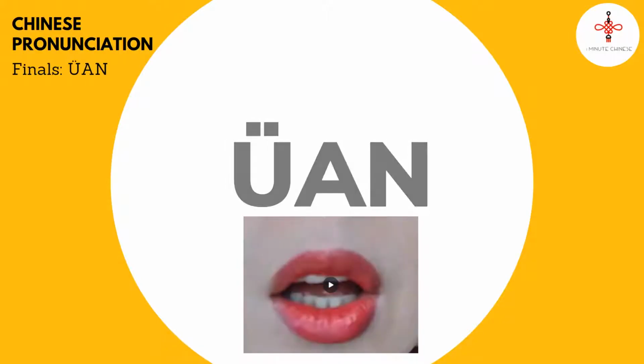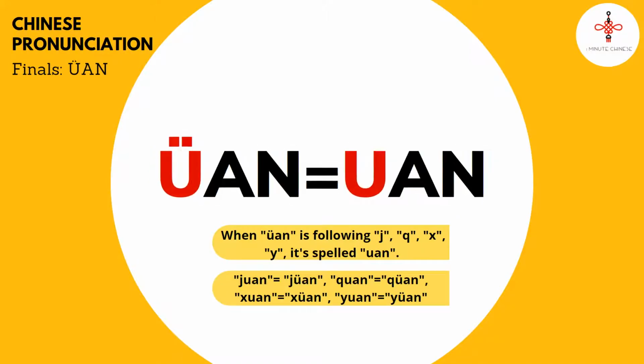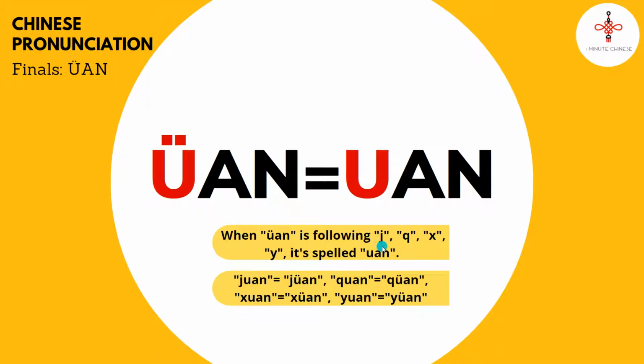Yuan. When the final yuan is not following an initial or consonant, it is spelled as UAN. The U sound is without the two dots on top of it. And when the final yuan sound is following the initial ji, qi, xi, yi, it is spelled with the letter UAN. The U sound is without the two dots on top of it.